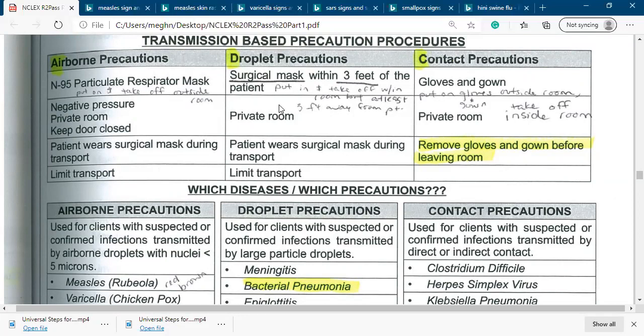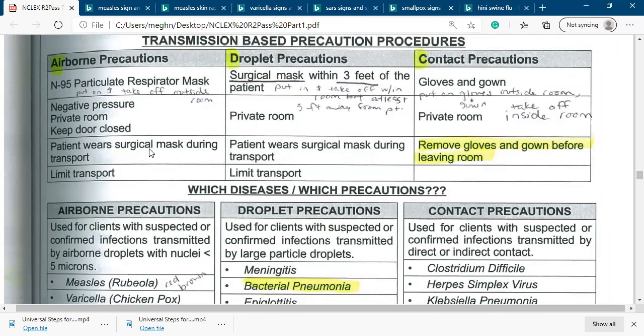Like if a patient has tuberculosis, an airborne disease, they have to go to the radiology department for a chest X-ray. At that time, if the patient needs to be transported, the patient must wear a surgical mask during the transport.